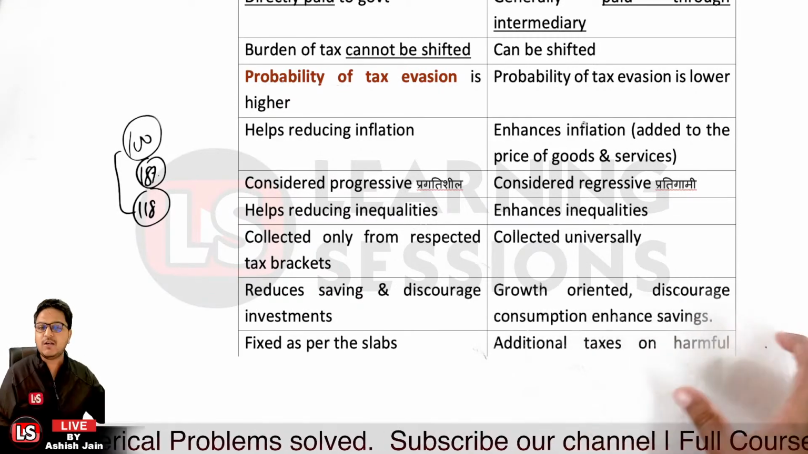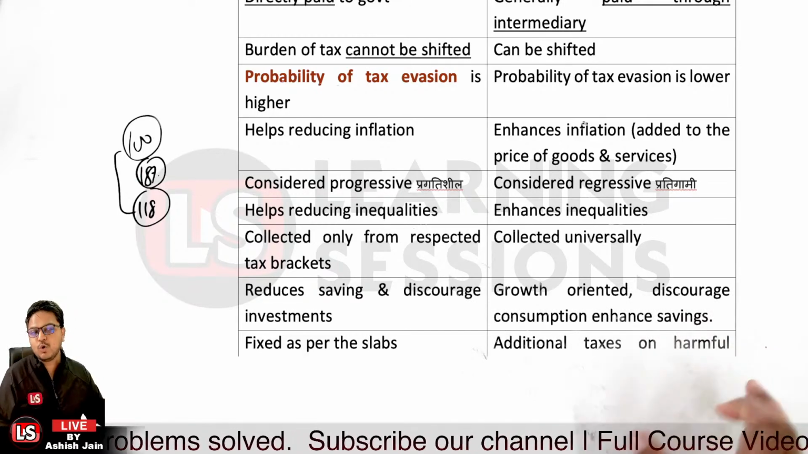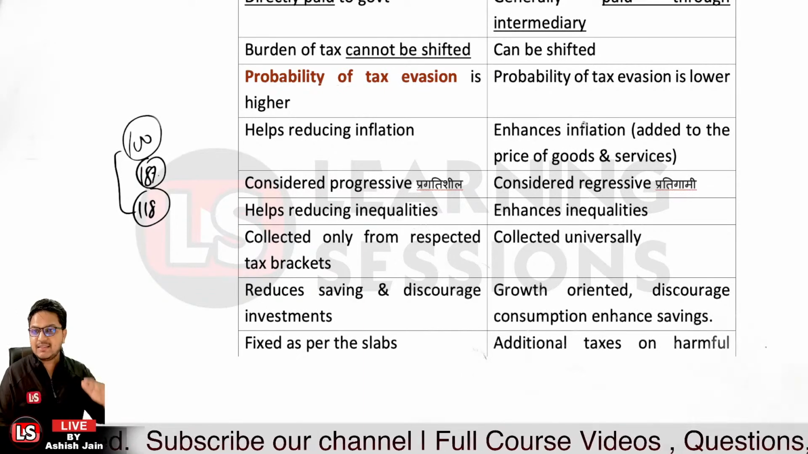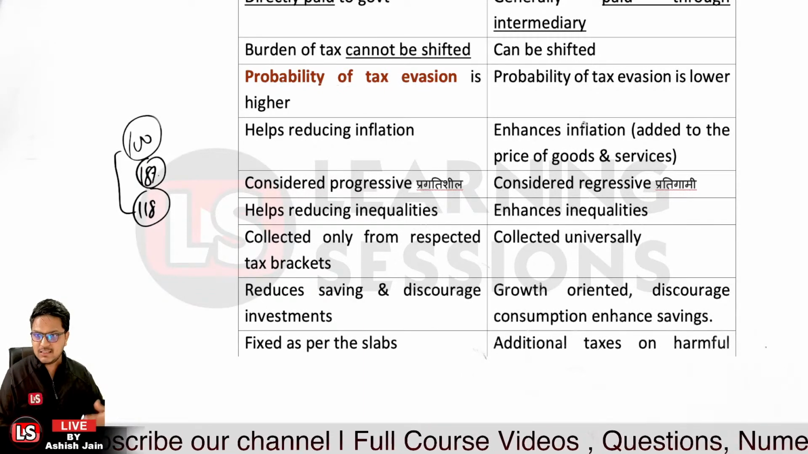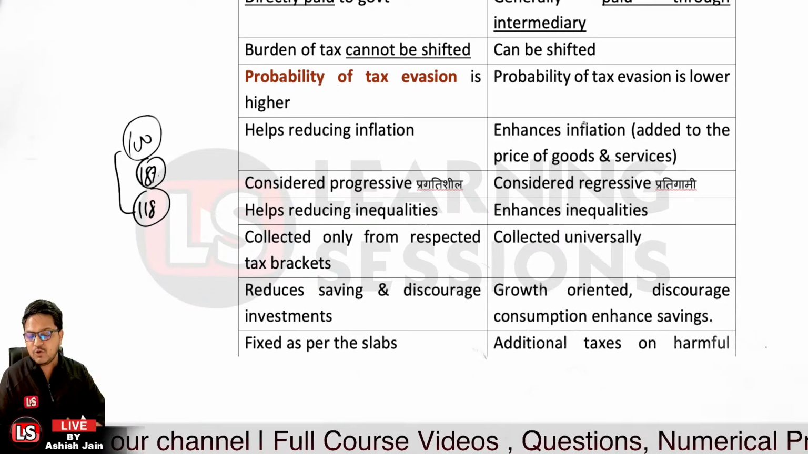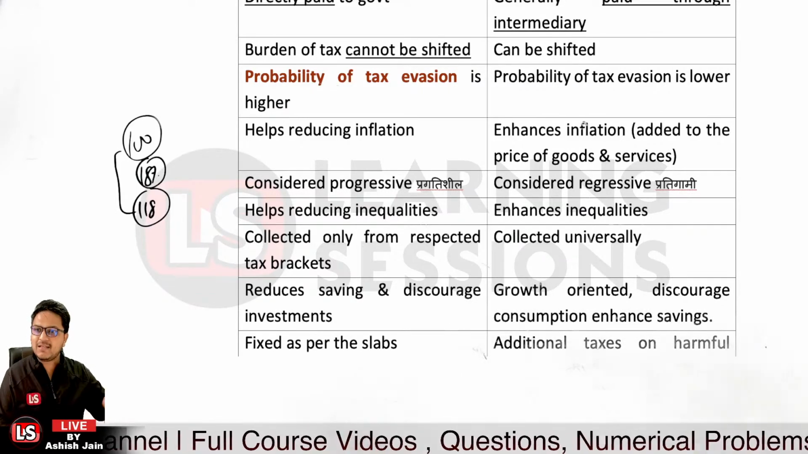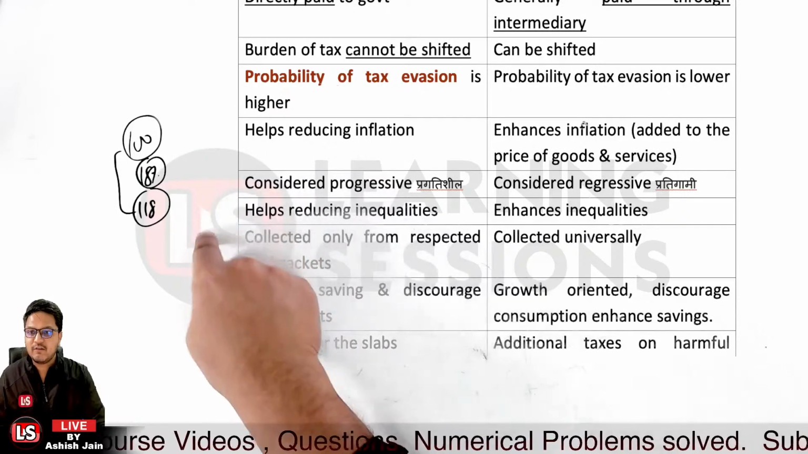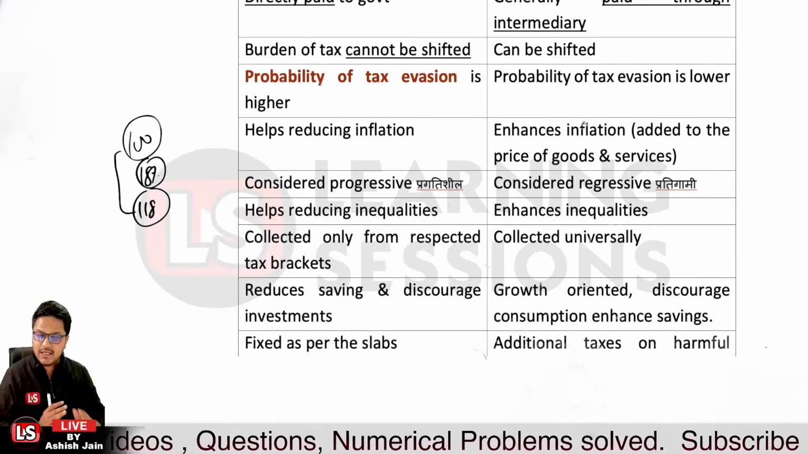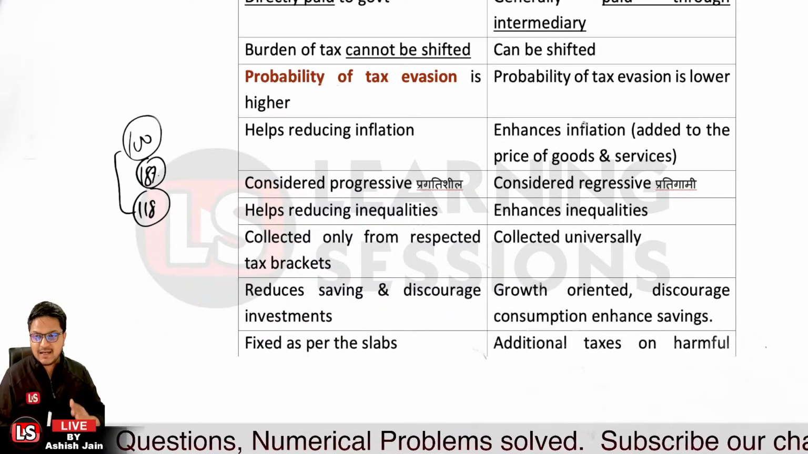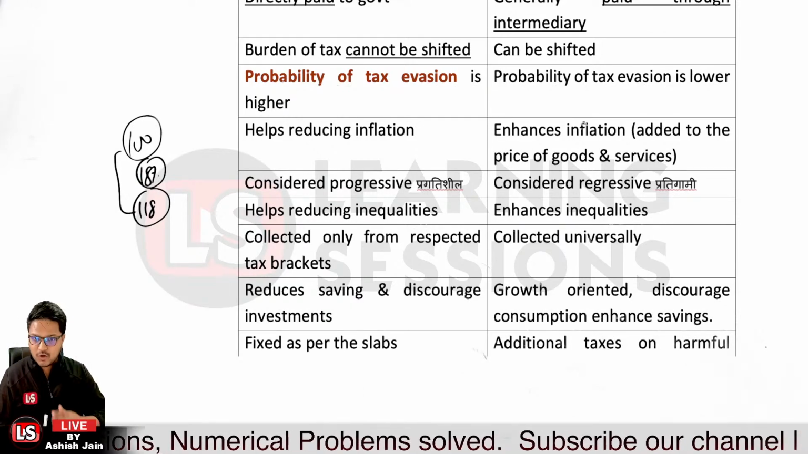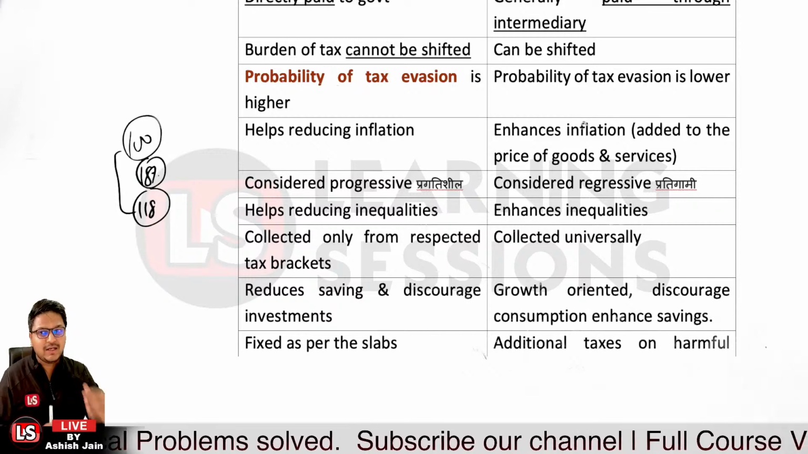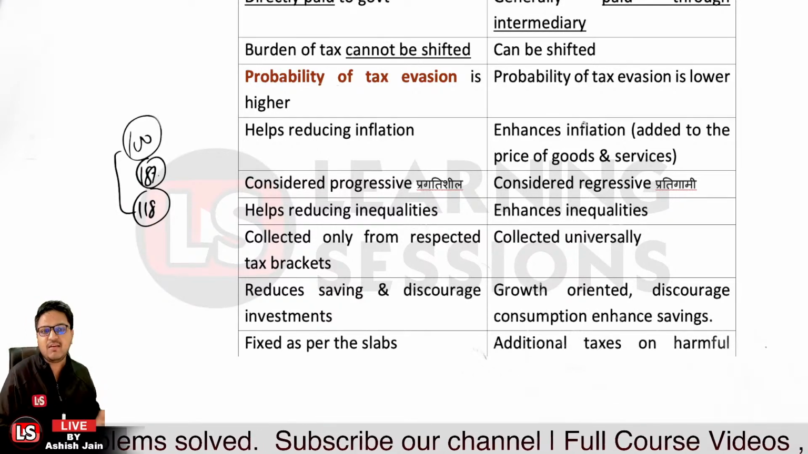But in case of the indirect taxes, it is growth oriented. It actually discourages the consumption, because the cost for the buyer is now increased. Previously the service which was available for rupees 100, now it is available for rupees 118. So in a way it discourages consumption, because the overall cost is increased and fewer people will be buying it. Okay, so it actually enhances the savings.